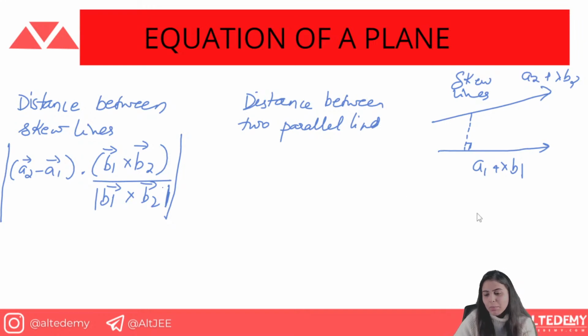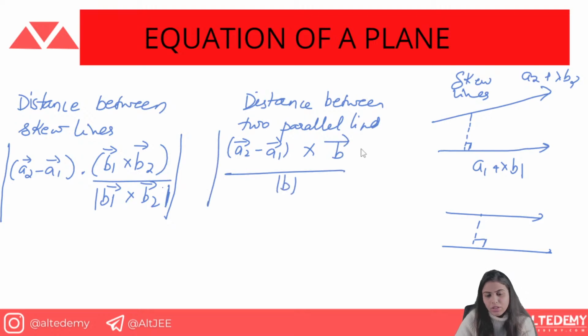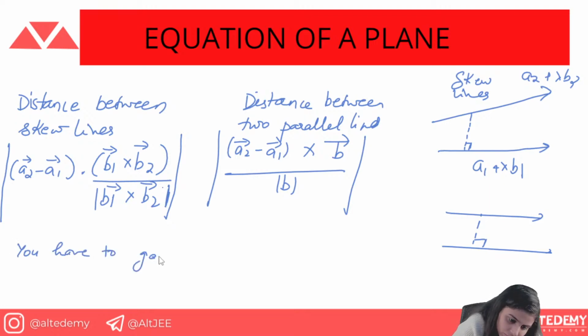Now we are talking about the distance between parallel lines. We have two parallel lines, and this is the distance between them. How do you find it? Simple: (a2 minus a1) cross b, upon mod of b. This is the magnitude. Obviously we take the cross product with the unit vector in the b direction. The direction is the same, so you get the unit vector along the direction. The concept is that you have to get the unit vector along the direction.